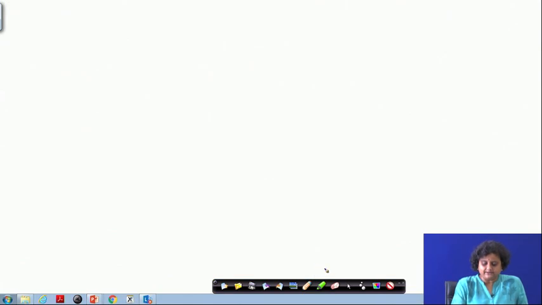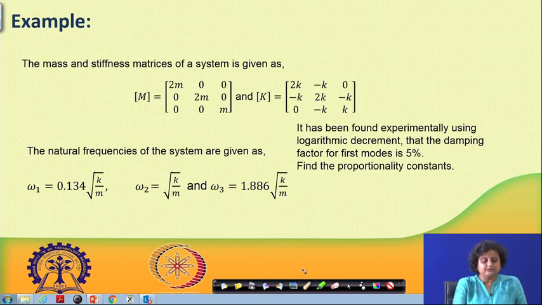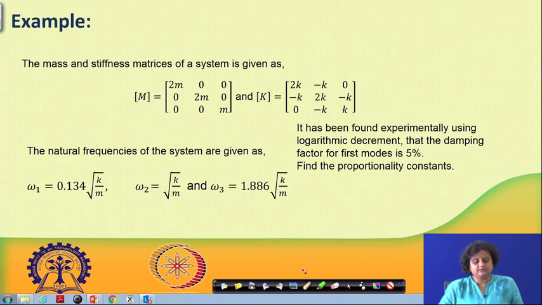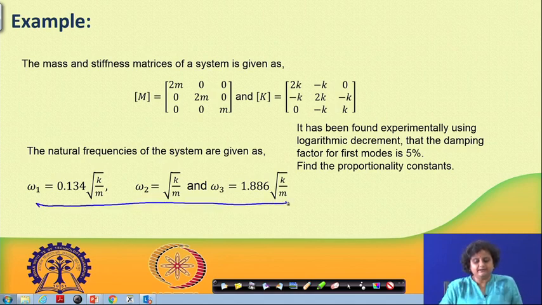So, let us consider a 3 degree of freedom system whose mass and stiffness matrices are given of this form. The 3 natural frequencies have already been derived and their values are given as follows. We can also find the natural frequencies very easily on our own, but they have been predetermined just to decrease the time taken to solve the problem.